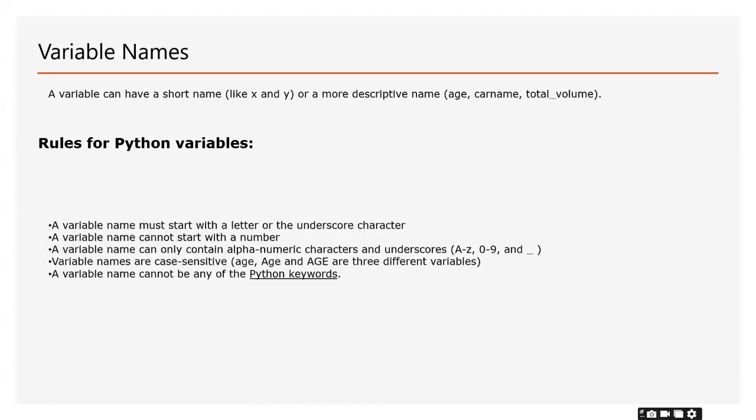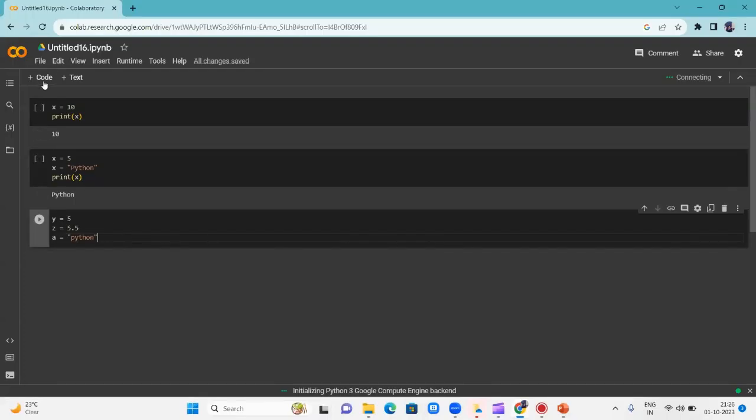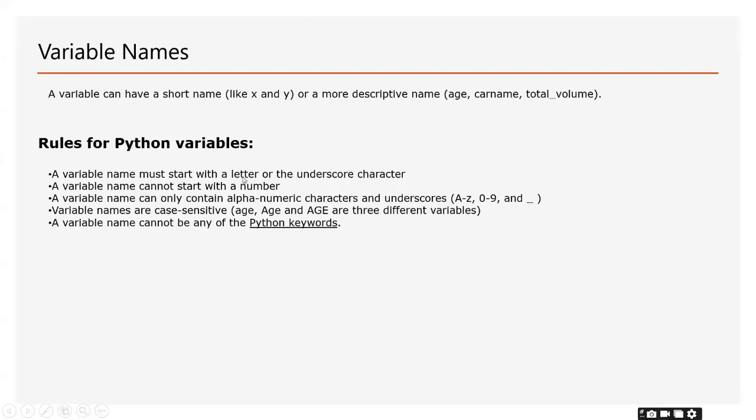Do we have any rules for Python? Yes, basically we have some rules. A variable name must start with a letter or an underscore.